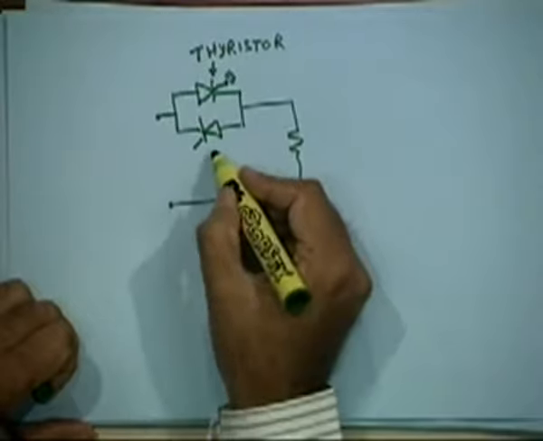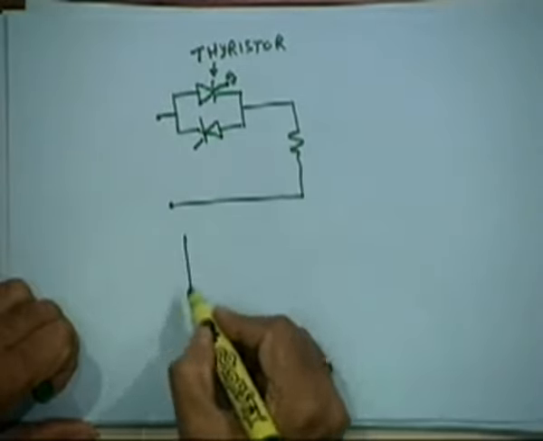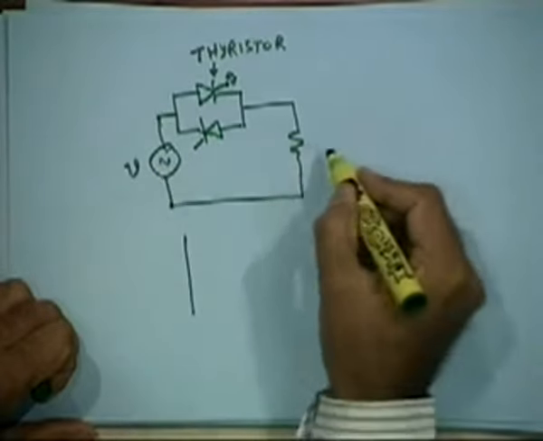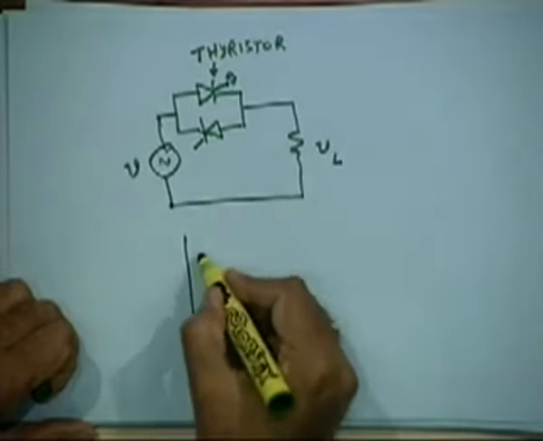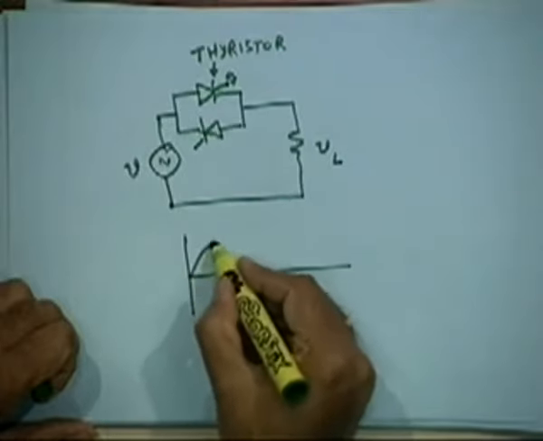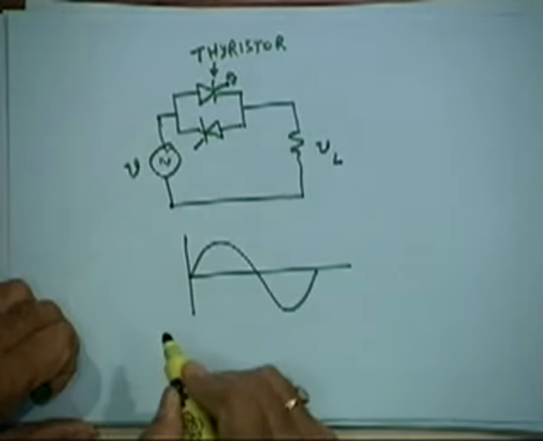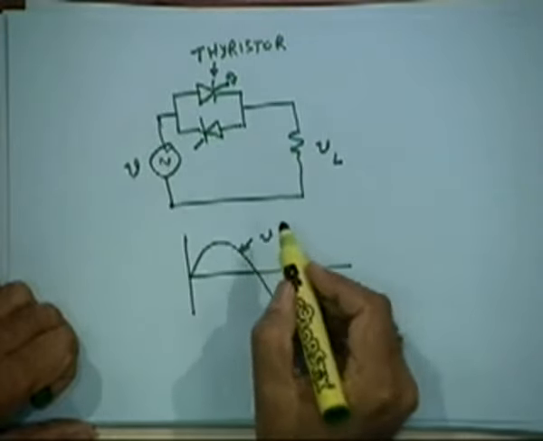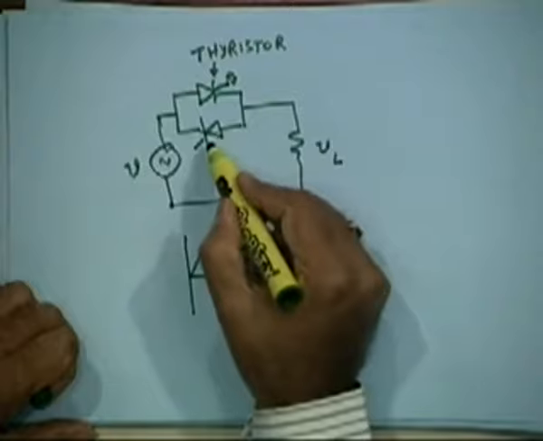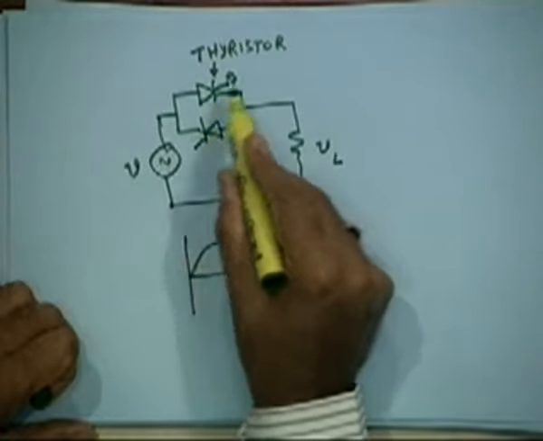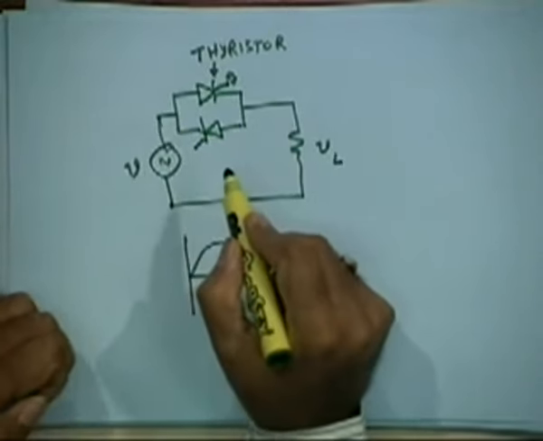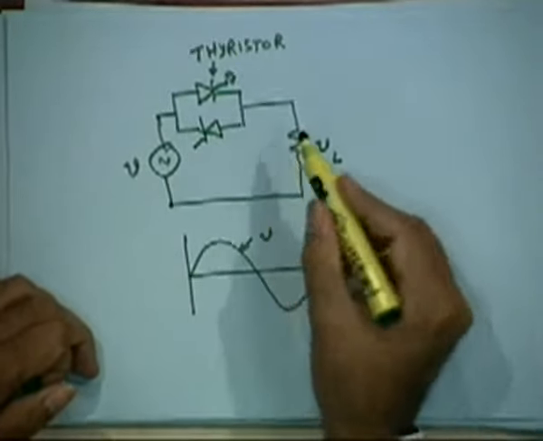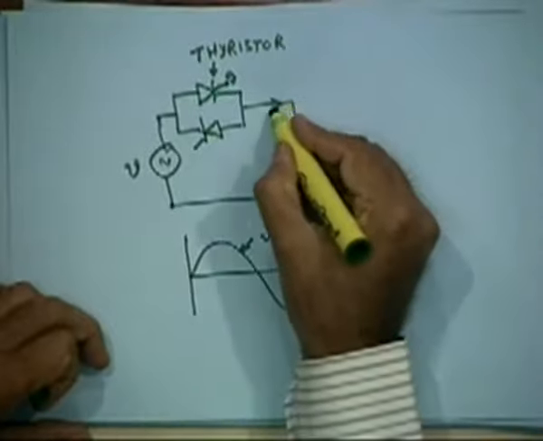Now, if the voltage here, let us say V and this is VL, if this voltage V is sinusoidal, and if it is simply a diode or something, the current will also be sinusoidal, all right. This will be the current.